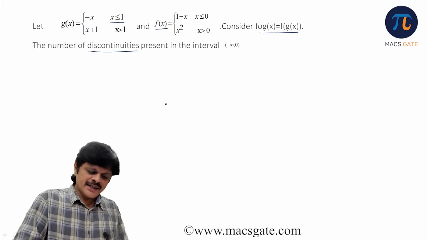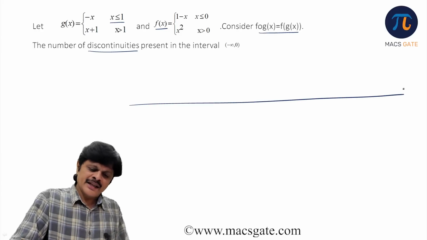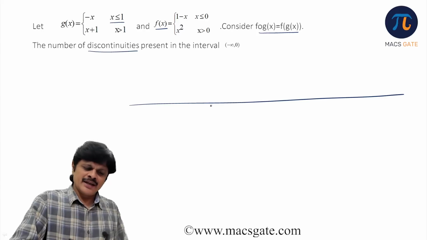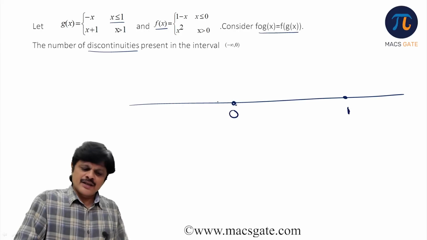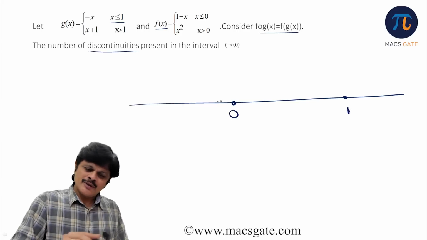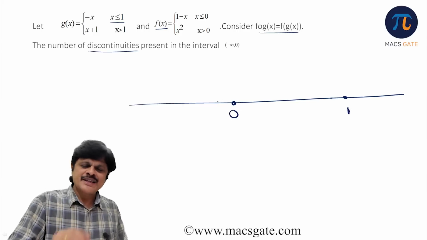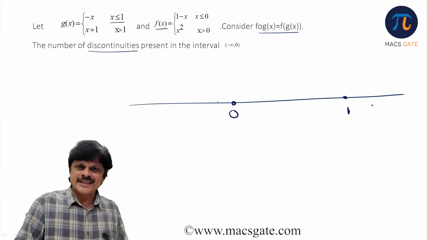So we need to understand this entire story in these intervals. There is a point 0 and there is a point 1. So before 0, after 1, and between 0 and 1, the definition is changing. We need to write the definition of f of g of x for each of these intervals.